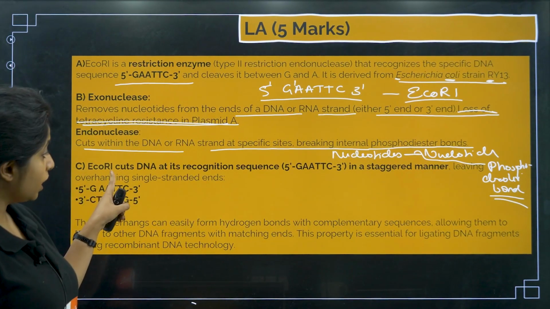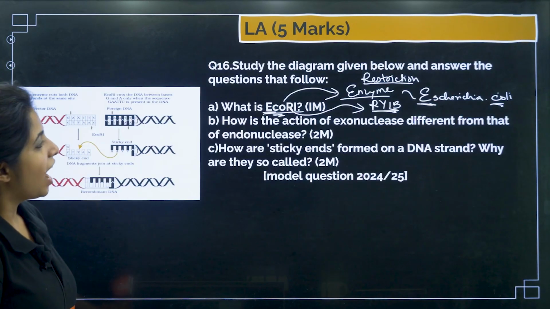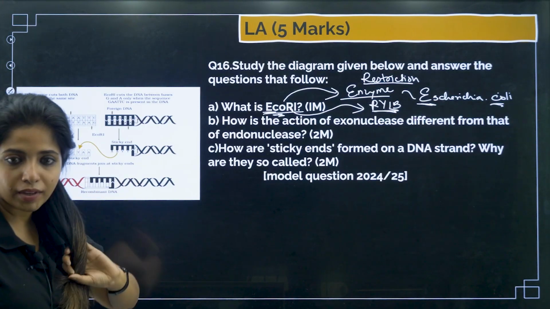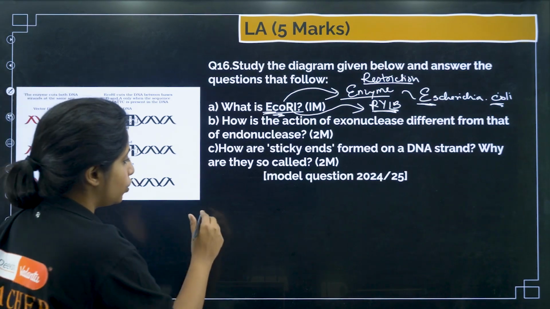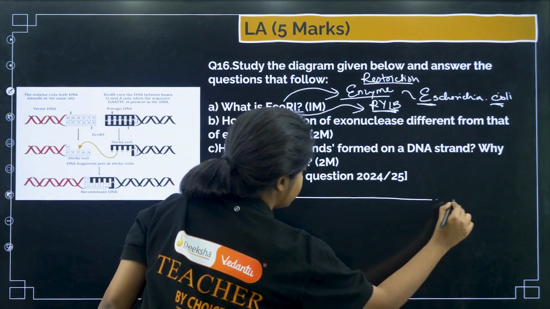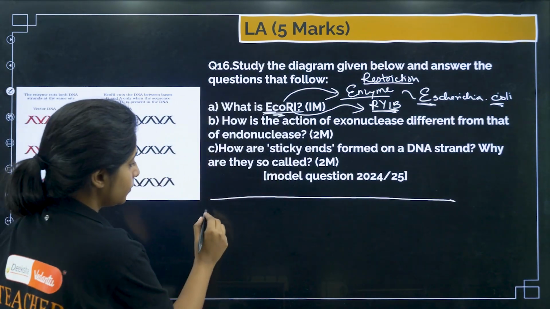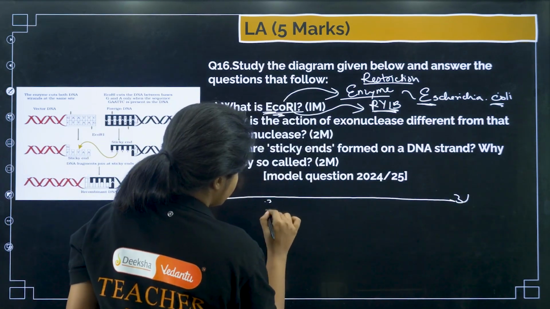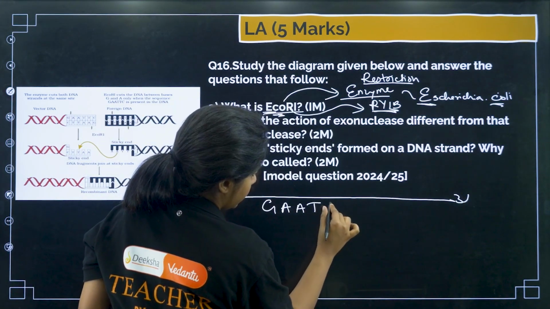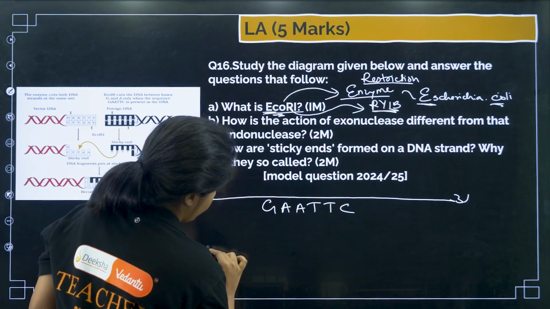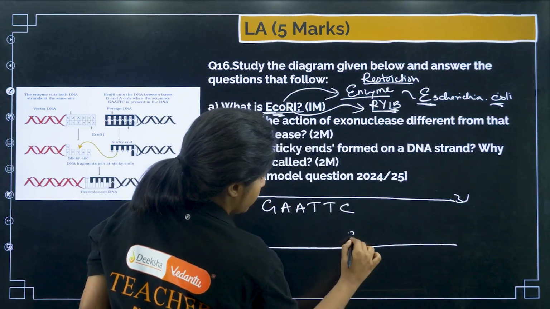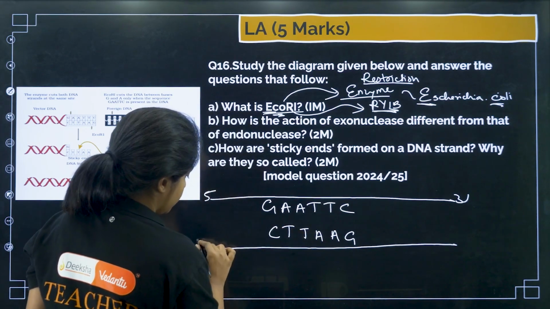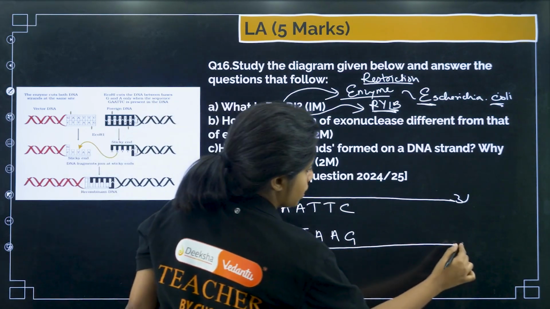Now EcoRI, okay, next question. How are sticky ends formed on a DNA strand? Why are they called so? So what are sticky ends, my dear children? I told you, basically, suppose this is a strand, and over here you have the 5' end and this is the 3' end, you have GAATTC. Similarly over here also you would be having GAATTC. This is 3', this is 5'.